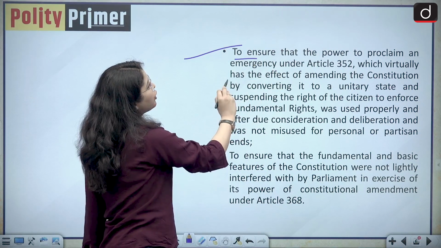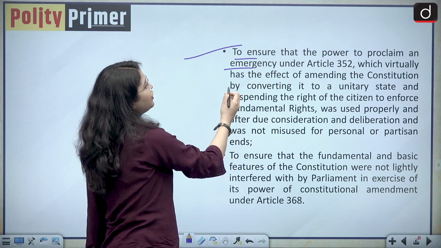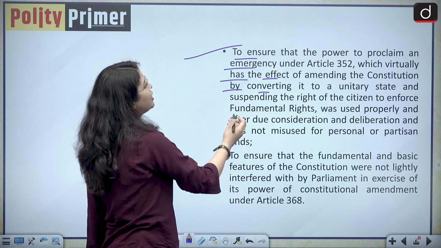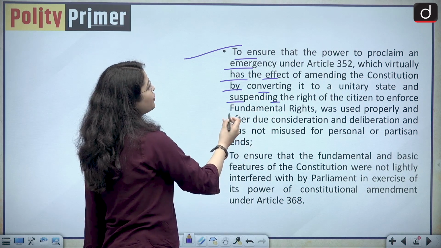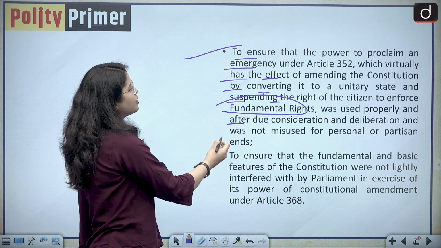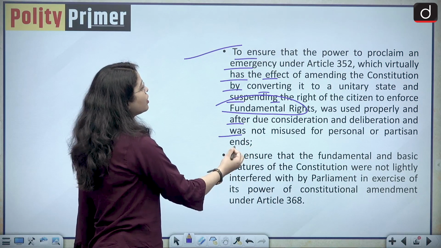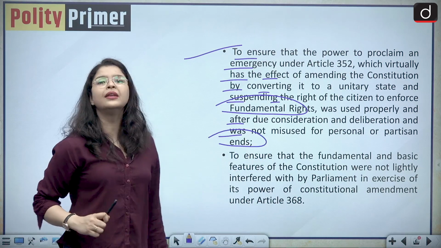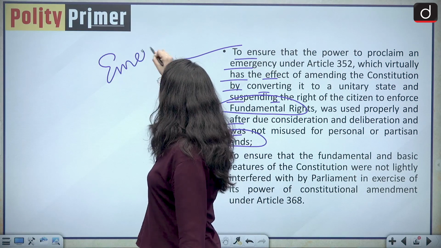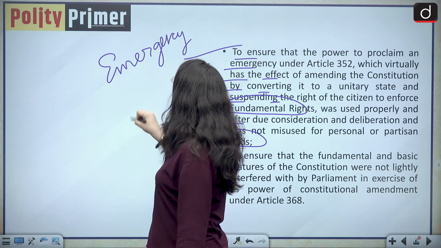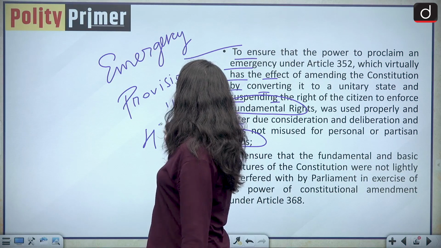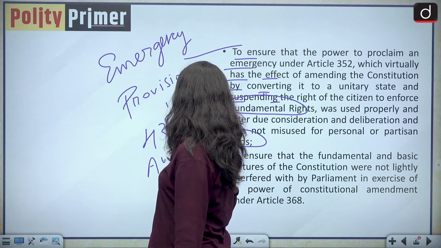To ensure that the power to proclaim an emergency under Article 352, which virtually has the effect of amending the constitution by converting it to a unitary state and suspending the right of the citizen to enforce their fundamental rights, was used properly after due consideration and deliberation, and was not misused for personal or partisan ends. So basically, all of us remember that emergency provisions were made absolute by the 42nd Amendment.